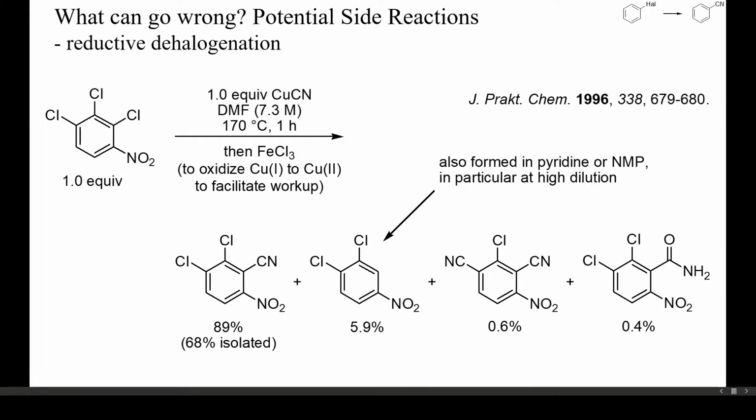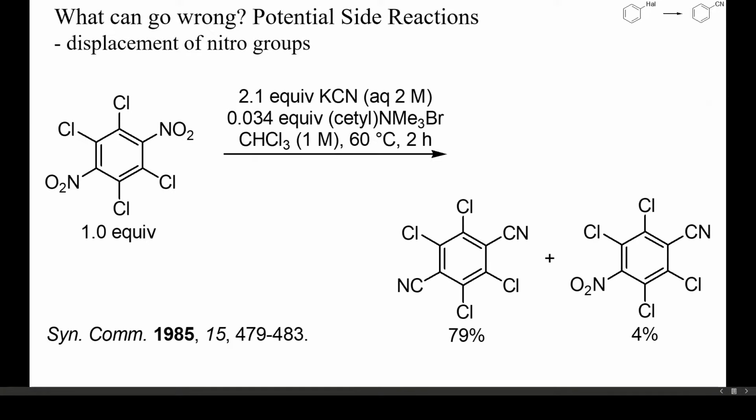Here, around 6% of such a dechlorinated nitroarene was formed, together with a small amount of benzamide, another type of potential byproduct. Sometimes nitro groups are displaced more readily than halides, as in this example. This seems to occur more frequently with polychlorinated nitrobenzenes and with phase transfer catalysis in apolar solvents. Because of the high basicity of cyanide, I would not have chosen chloroform as a solvent, but this did not seem to cause any problems here.